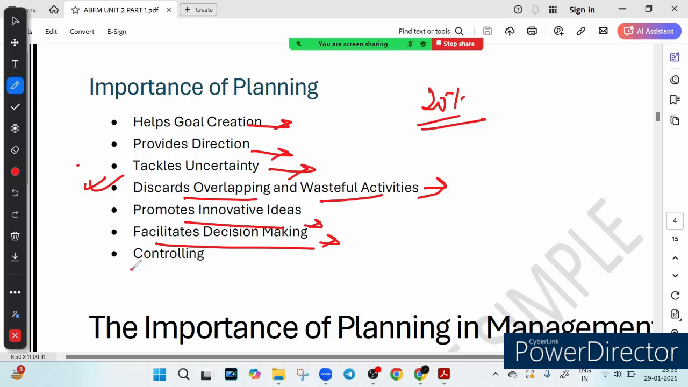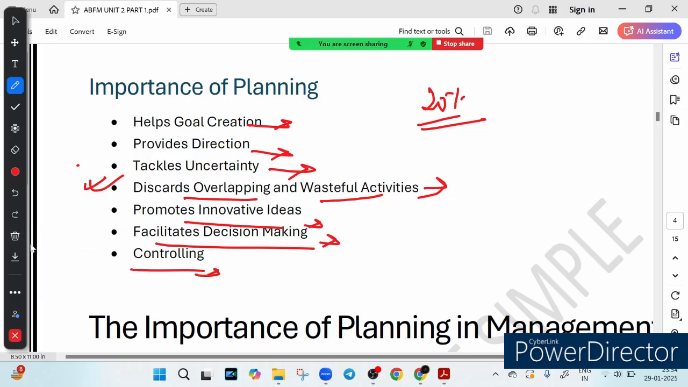Then lastly we have controlling, which means ensuring control, keeping everything on track. Planning is not only about starting something, it is also about monitoring progress. If things are not working, adjustments are made. If the targets are not met, strategies are revised. So this continuous control ensures that the business stays profitable and efficient. So in short, we can say that planning is the backbone of success. Without it, businesses struggle. With it, they grow and thrive. I hope this makes your concept crystal clear.